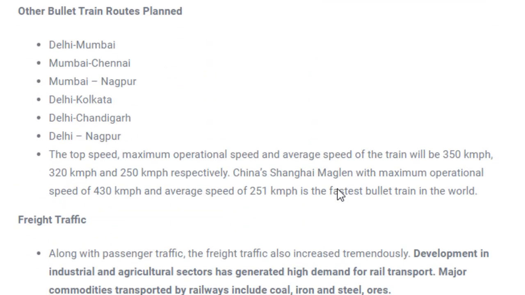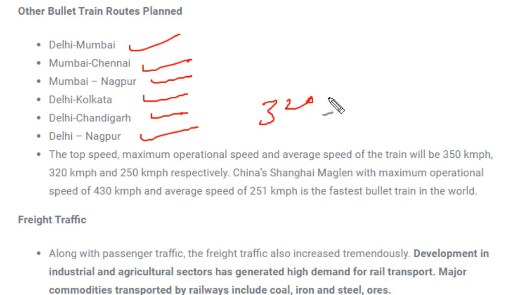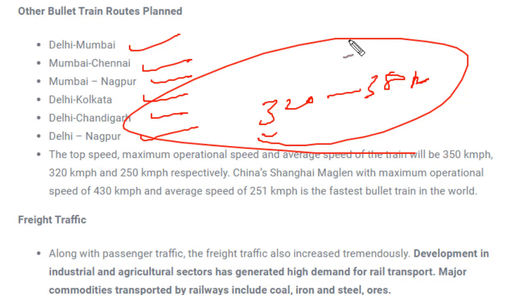Next, the other bullet trains which are being planned: the bullet train which has started being made is from Gujarat to Mumbai. The other routes being planned are Delhi Mumbai, Mumbai Central, Mumbai Chennai, Mumbai Nagpur, Delhi Kolkata, Delhi Chandigarh, Delhi Nagpur. Fine. And the speed of these bullet trains would lie somewhere from 320 kilometers to 350 kilometers per hour. This would be the speed of these trains.